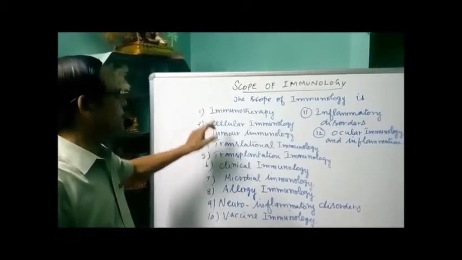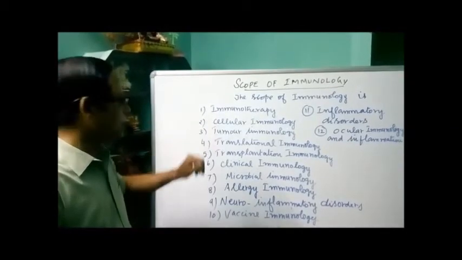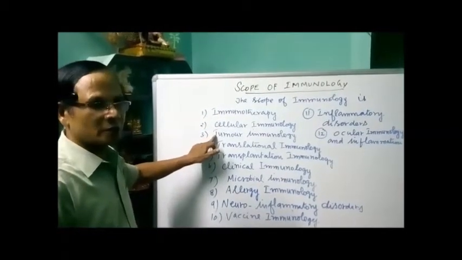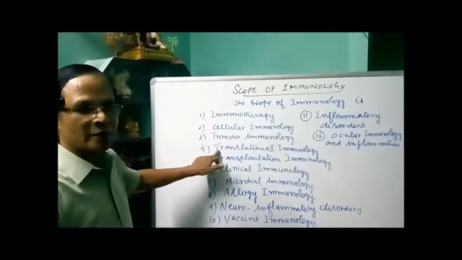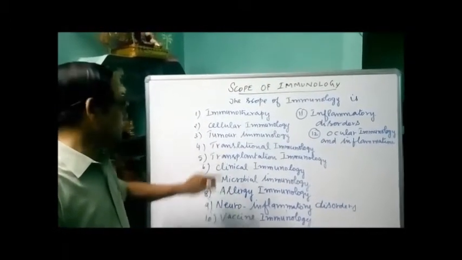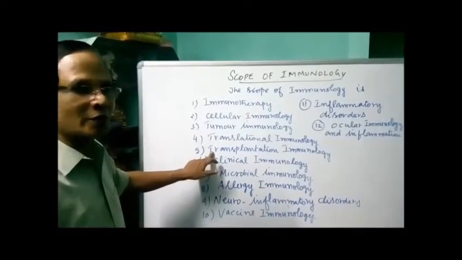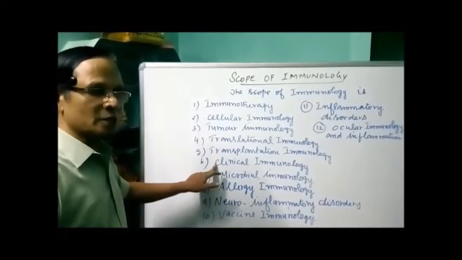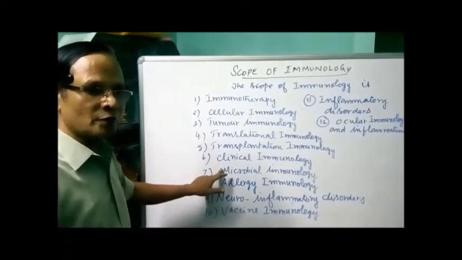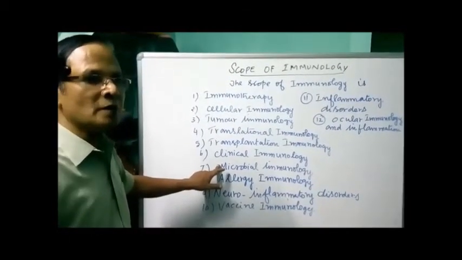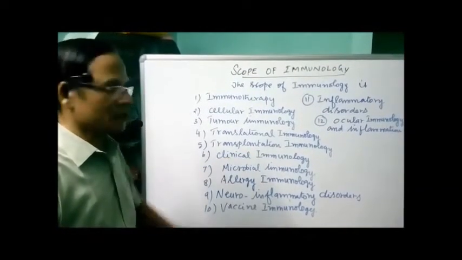Number one, immunotherapy. Cellular immunology, immunology at the cellular level. Tumor immunology, that is about cancer. Translational immunology, what is happening at the time of translation of proteins. Transplantation immunology, that is grafting, organ transplantation. Then clinical immunology, the one used in the clinical field. Then microbial immunology, how microorganisms are affected by the immune system.